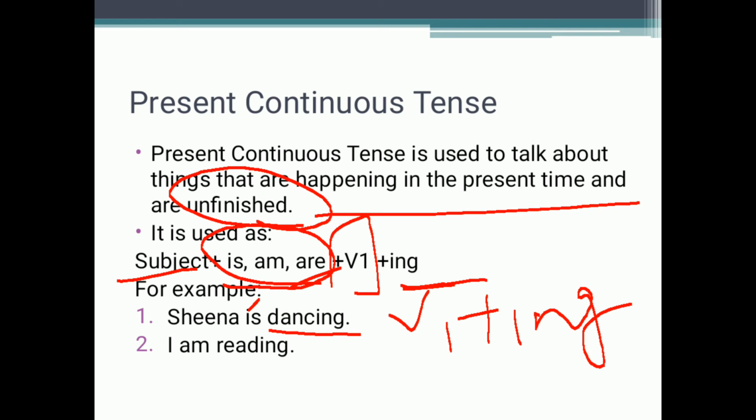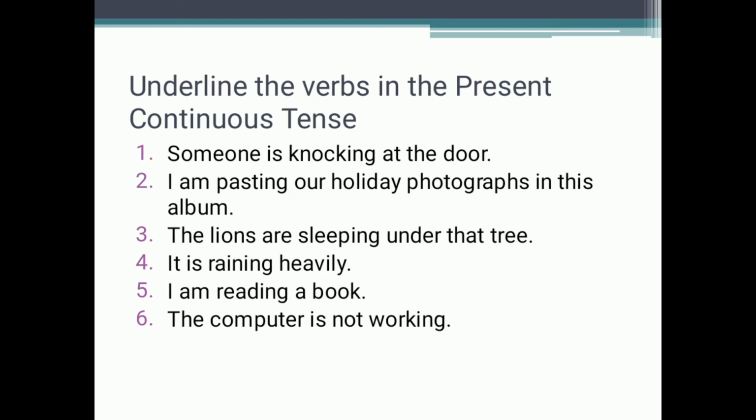Second is I am reading. With I we have used am, and reading is read plus ing, that is v1 plus ing. So in this way we can convert any regular verb into the present continuous tense.